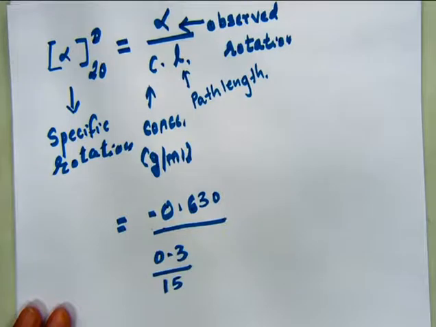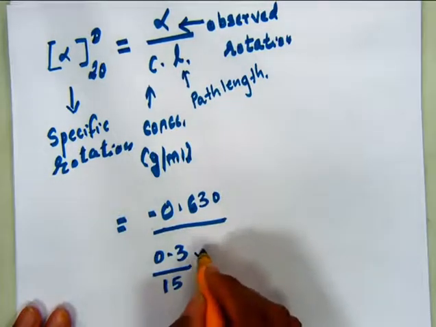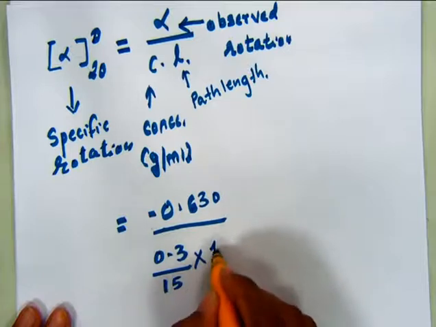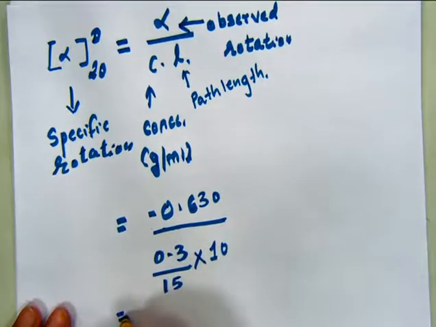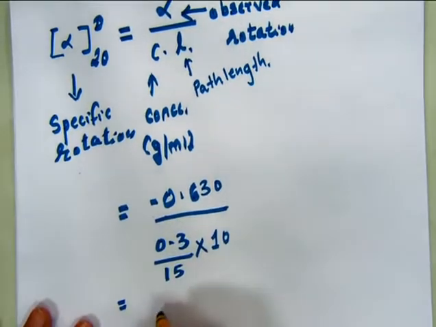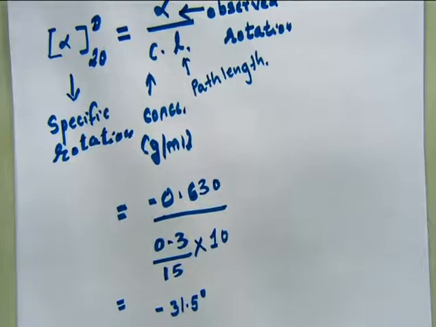Because we want to convert this into gram per ml, into the path length, that is 10 centimeter. And if we solve this equation, we will come to the answer, that is minus 31.5 degree. So the specific rotation will be minus 31.5 degree.